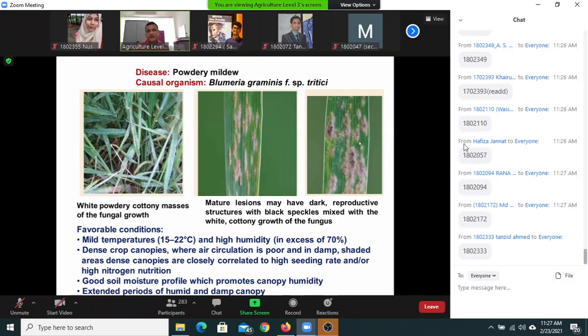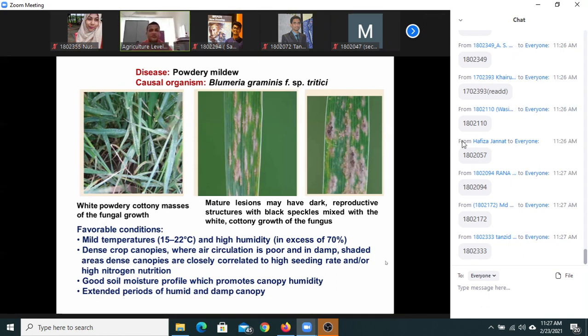What are the structures? Mycelium, spores and so on. So in the case of a sign, you must see the pathogenic structure. In the case of a symptom, the pathogenic structure will not be there, but its expression will be, such as a brown colored spot.